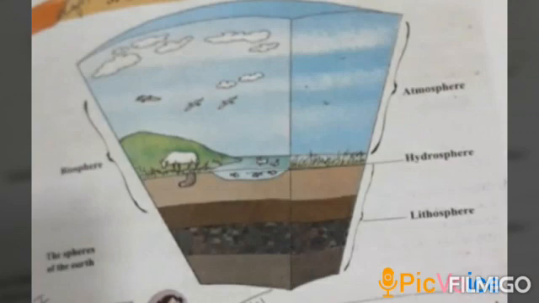Living things exist in the lithosphere, hydrosphere, and atmosphere. They also interact with these spheres. This living world constitutes the biosphere. Always remember, all animals, plants, and microorganisms are dependent on one another. They are also dependent on the spheres of the earth. The biosphere is where they take birth, live, and die.